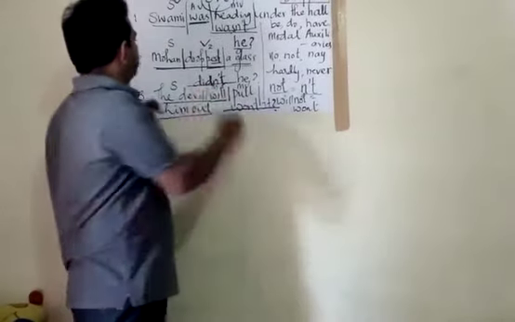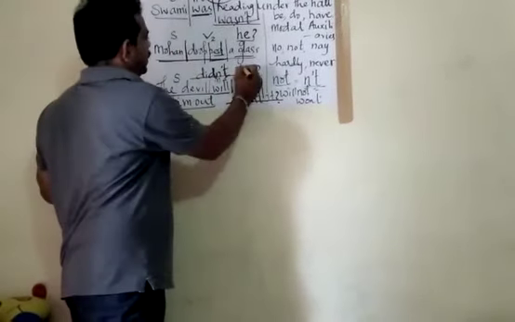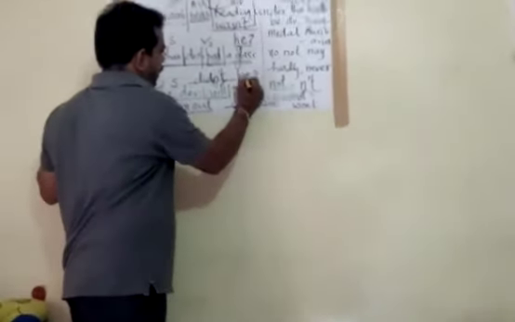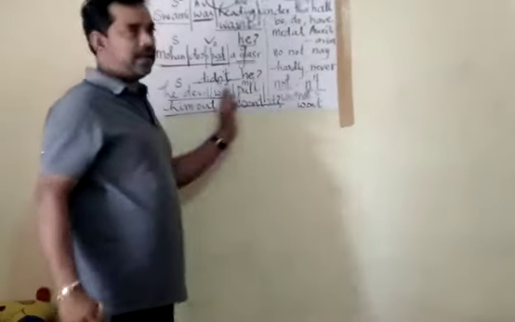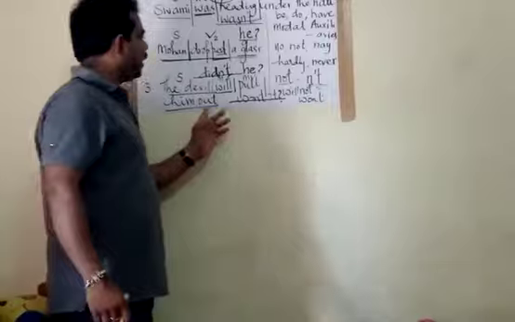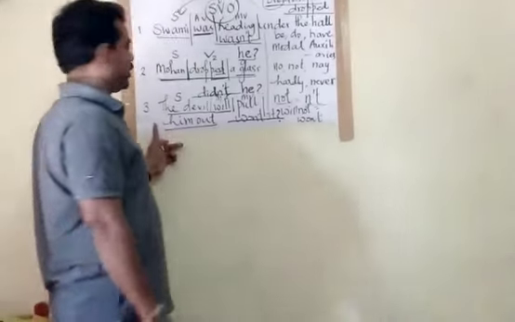Add n't for the negative formation. Then didn't. Then come to the subject Mohan. Mohan is a male. Add he. Then add a question mark. Didn't he? Now one more example I'd like to give.